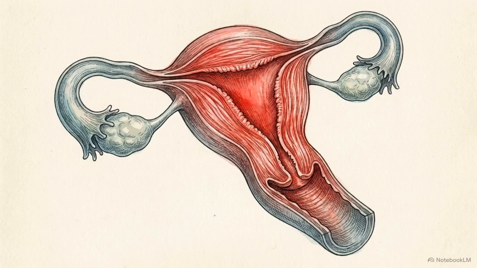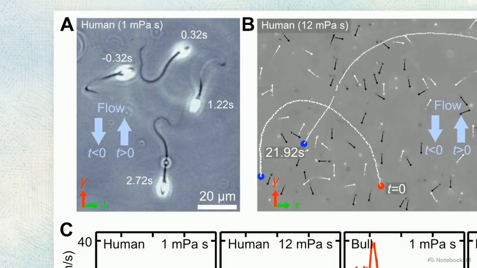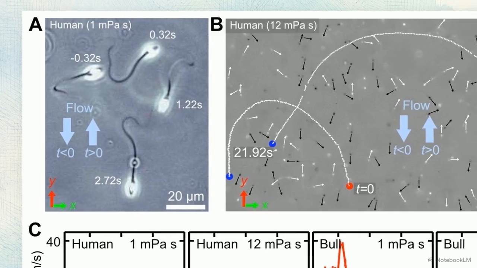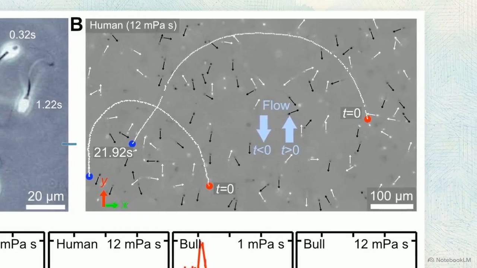They are exposed to sudden temporal flow reversals driven by muscular contractions of the uterus. This tracking data shows the response to a flow reversal. In low-viscosity fluid, human sperm perform a sharp U-turn, realigning in 5 to 10 seconds. Viscosity dictates response speed. At 12 millipascal-seconds, the turn becomes wider and response time increases 5-fold.